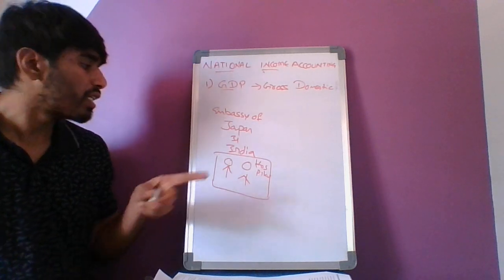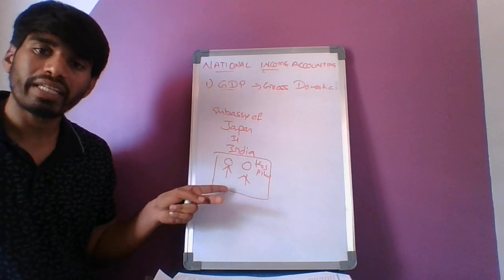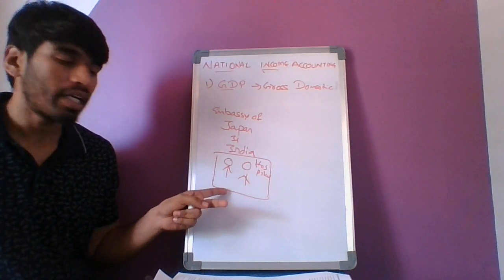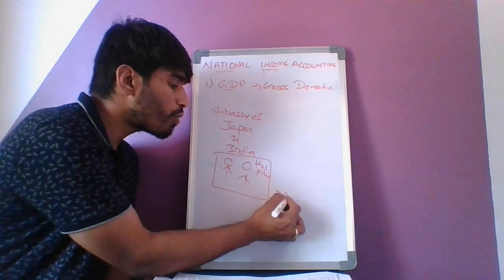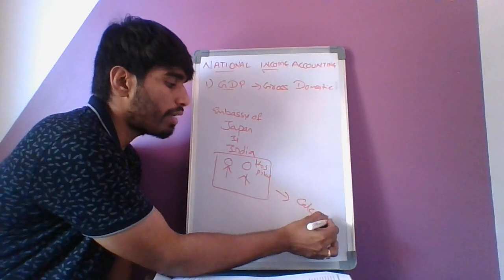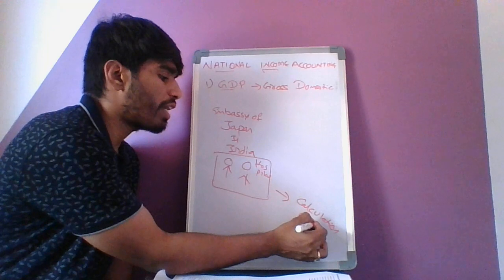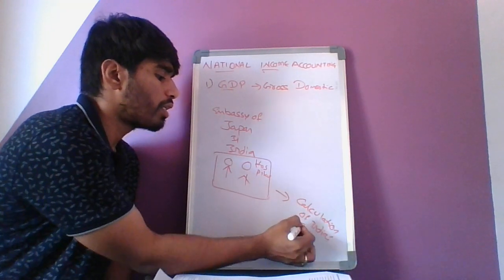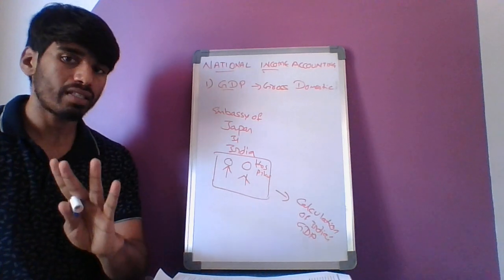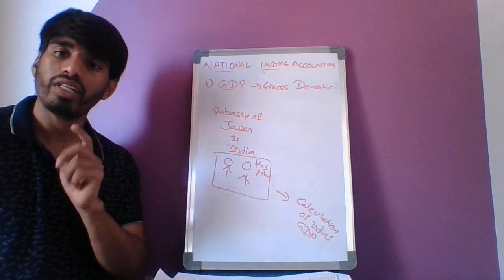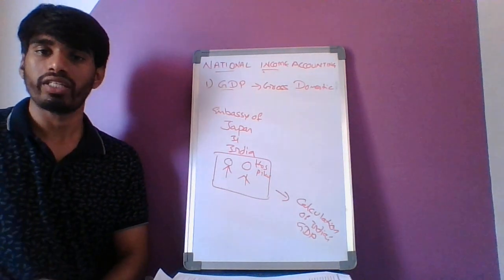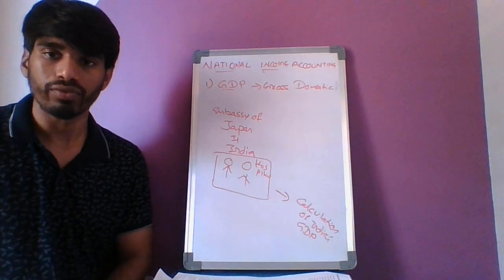Now, whether the service produced by the hospital is counted in our GDP or not, whether it is used in the calculation of India's GDP. Before answering this question, we should be very careful that I told you about political borders. We should be very careful with that boundary.